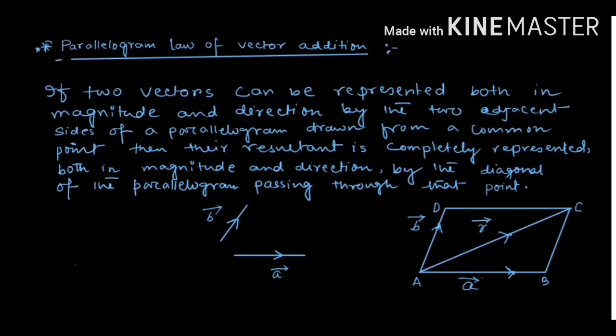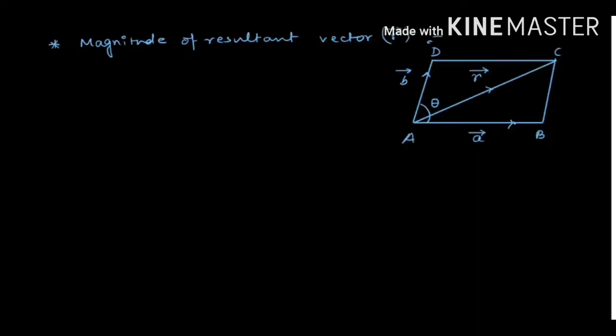Now, using the triangle law of vector addition and the parallelogram law of vector addition, we can add two vector quantities, and using these two laws, we can find the magnitude and direction of the resultant vector. Now we want to find the magnitude and direction of the resultant vector. Here we use the law of parallelogram. Using the law of parallelogram, we want to find the magnitude of the resultant vector.